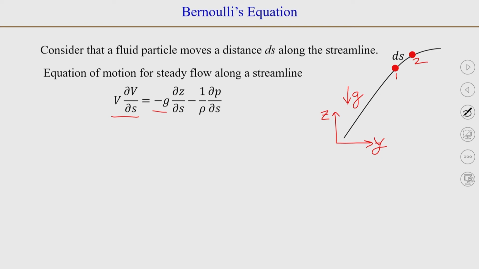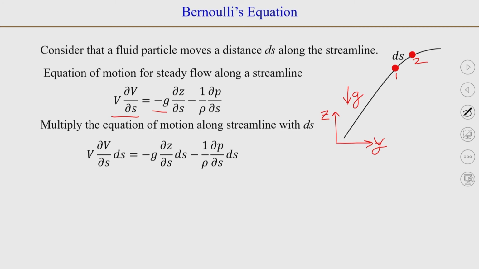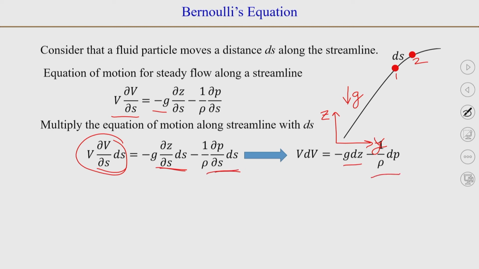Now, if we multiply this with ds, so we will get these terms here, and we can write this as v dv, and this as minus g dz, and this will be minus 1 over rho dp. Okay.